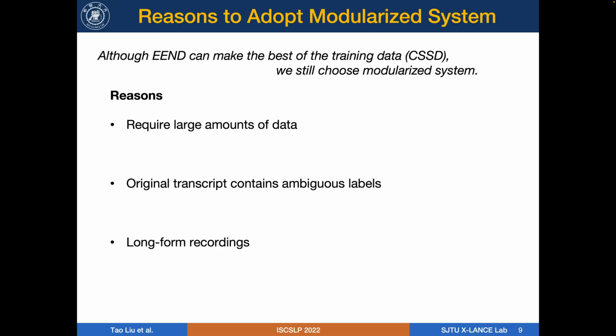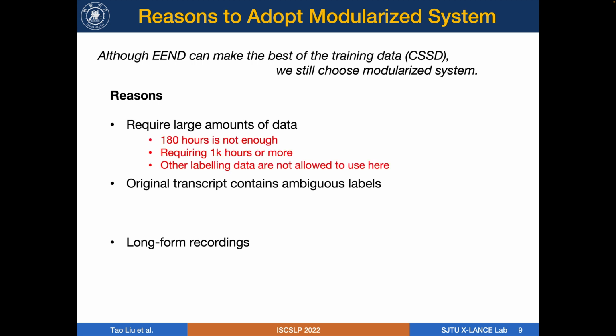Although EEND can make the best of the CSSD dataset, we still choose the modularized system for three primary reasons. First, EEND requires large amounts of data. 180 hours of CSSD dataset is not enough, and EEND requires 1,000 or more hours for training an efficient model. Besides, other labeled diarization datasets are not allowed to be used here, so we cannot fine-tune the pre-trained models on